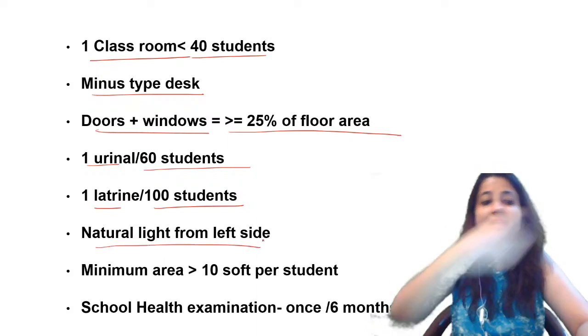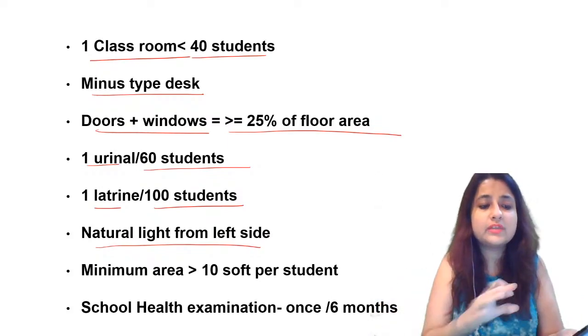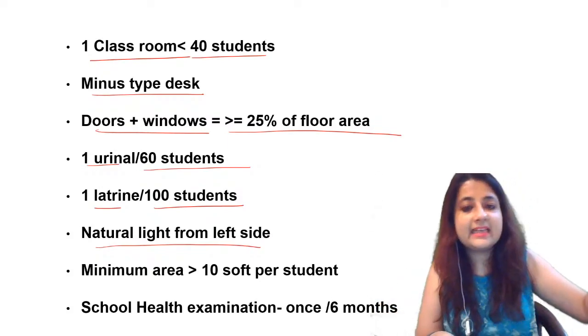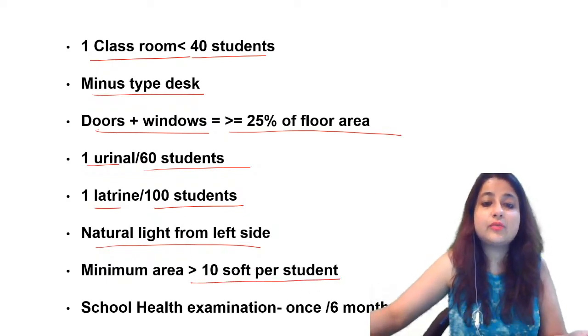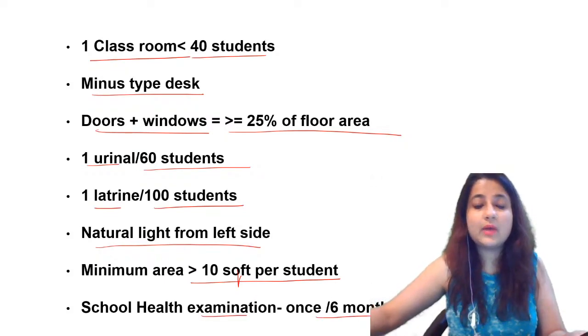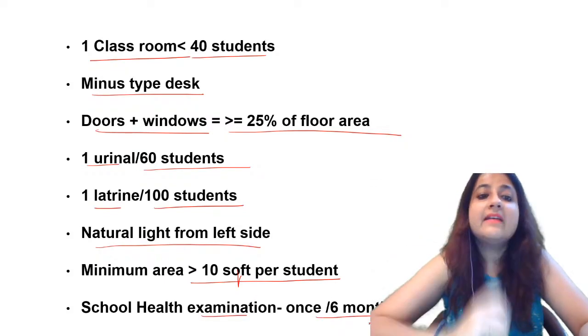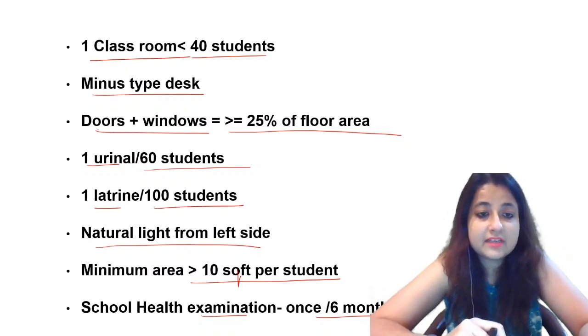Natural light from the left side. Why from the left side? Because we are all right-handers. Mostly people are right-handers. इसीलिए light left side से आना चाहिए. Minimum area more than 10 square feet per student should be present. School health examination once every 6 months it is done. Very very important for your revision, guys. School health. अच्छा इसमें एक चीज और बताओ.